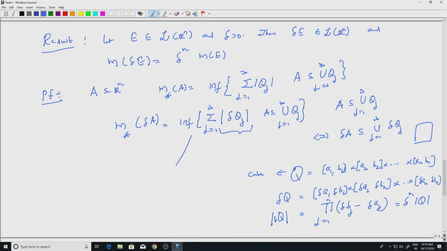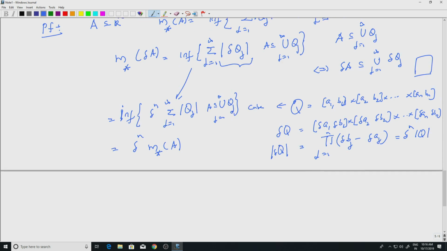So from here I will get that this is equal to the infimum of, I will get delta to the n outside, the summation j equal to 1 to infinity of the modulus of Qj, where A is contained in the union of Qj. But delta to the n will come out as a positive quantity, and you are taking the infimum of the remaining, which is simply delta to the n times the measure of A, m star of A, the outer measure of A. So we apply all this to the result we want to prove.